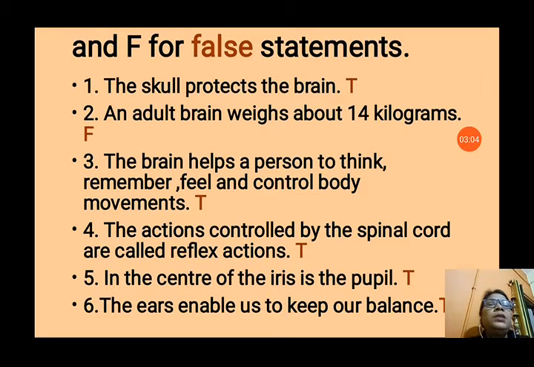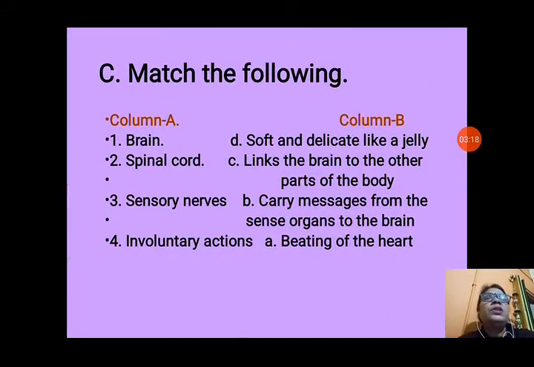Question number 5 is, in the center of the iris is the pupil. Yes, it is true. There is a black dot in the center of the iris, that is known as the pupil. Question number 6 is, the ears enable us to keep our balance. True. Hearing is done by the ear and it also helps us to keep our balance. It is true.